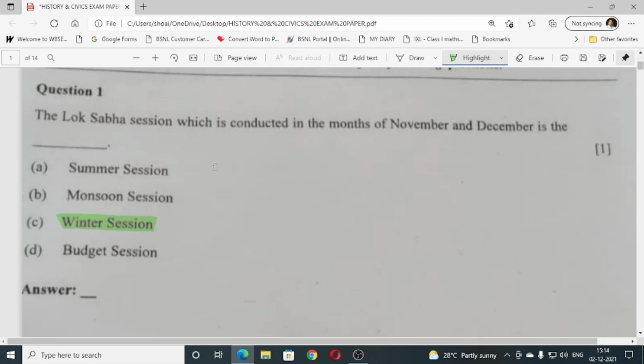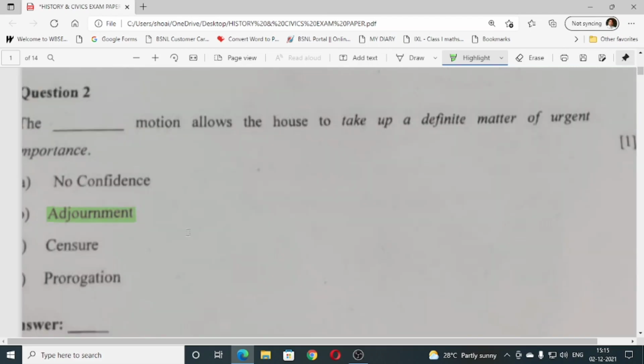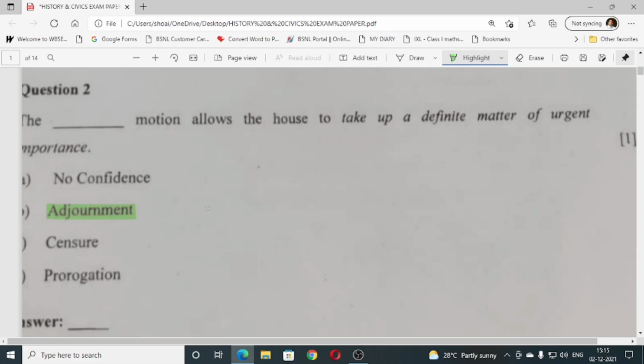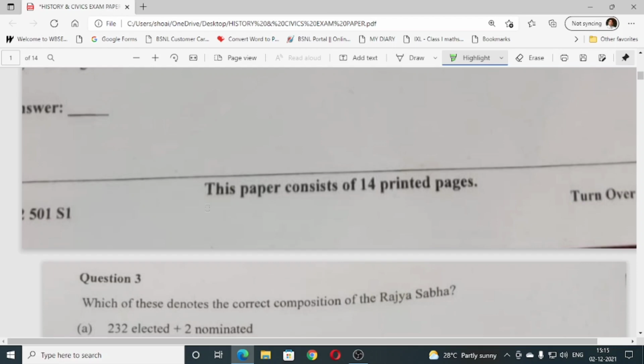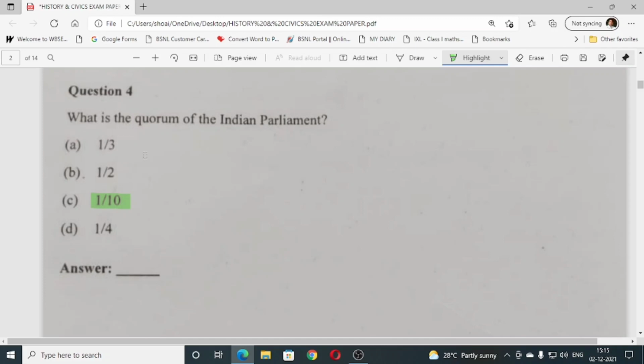So question number 1, Lok Sabha session which is conducted in the month of November and December is winter session. Number 2, the dash motion allows the house to take a definite matter of urgent importance. The answer is adjournment motion. Question number 3, which of these denotes the correct option of composition of Rajya Sabha? So 238 elected, 12 nominated is correct.